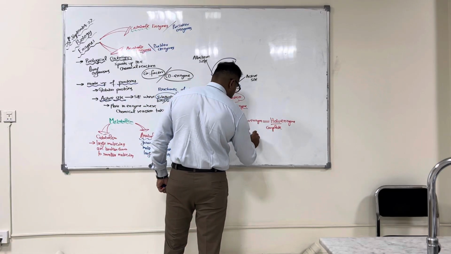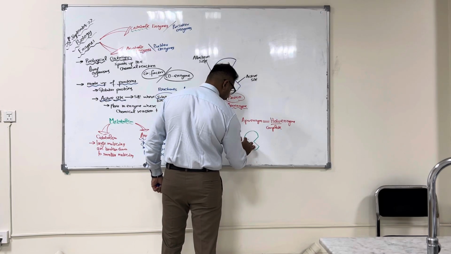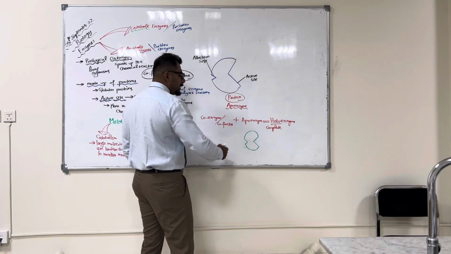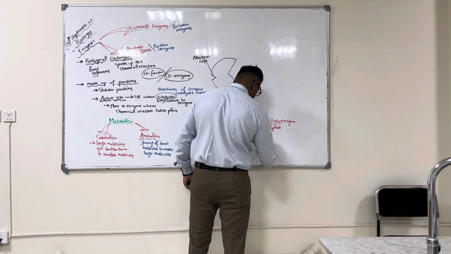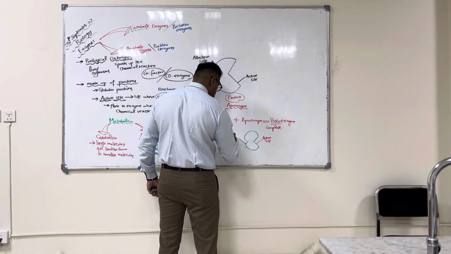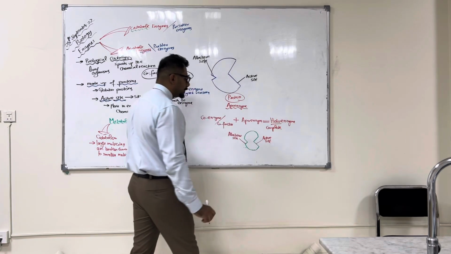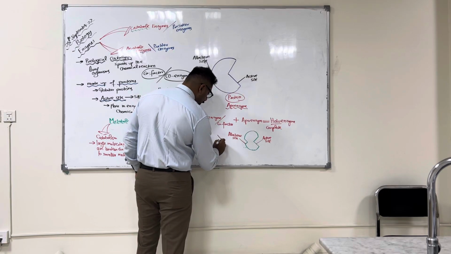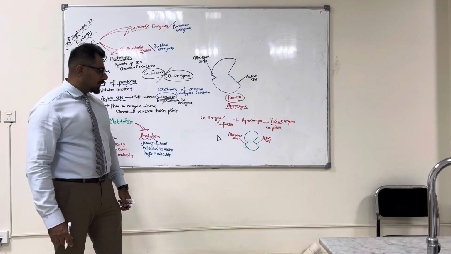Now let me show you in the form of a diagram. Again, let's suppose that this is the enzyme. This is its active site. And this is its allosteric site, right? Let me label that. This is the active site. And this over here, this is the allosteric site. And let's suppose that this over here is the cofactor, right?